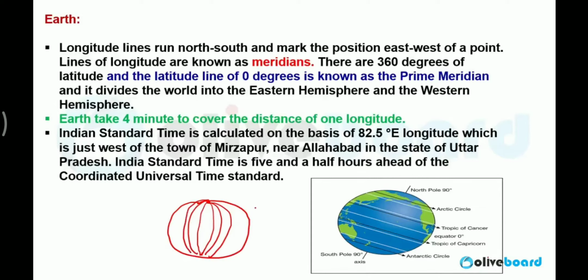How many longitude lines are there? Total 360. So we call it 360 degree, right? These long lines are called longitudes, also known as meridians. So there are total 360 degree of longitude lines which are situated on the earth surface.